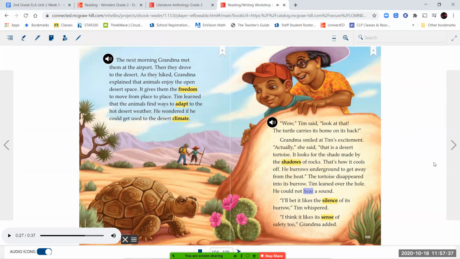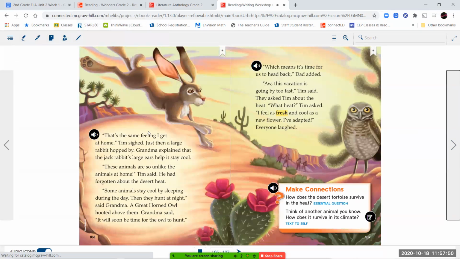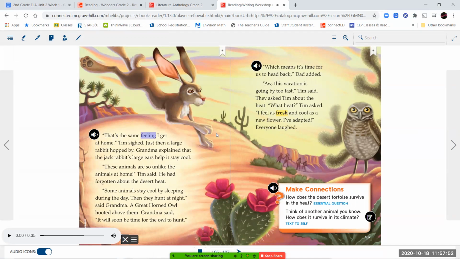Tim leaned over the hole. He could not hear a sound. I'll bet it likes the silence of its burrow, Tim whispered. I think it likes its sense of safety, too, Grandma added. That's the same feeling I get at home, Tim sighed. Just then, a large rabbit hopped by. Grandma explained that the jackrabbit's large ears help it stay cool. These animals are so unlike the animals at home, Tim said. He had forgotten about the desert heat.